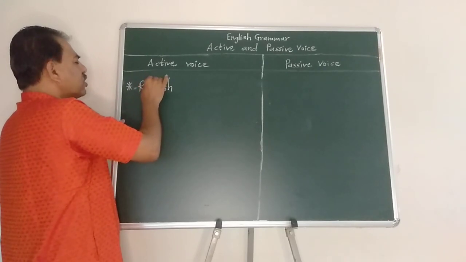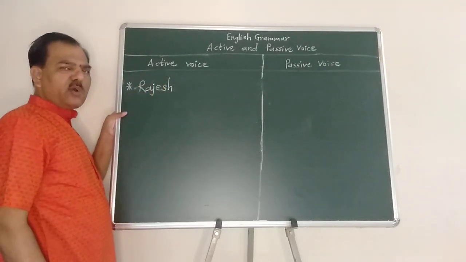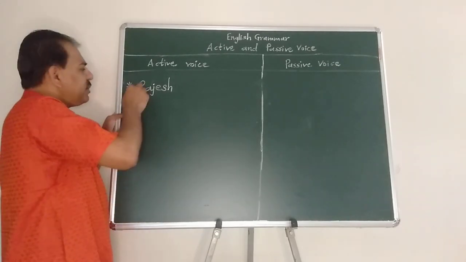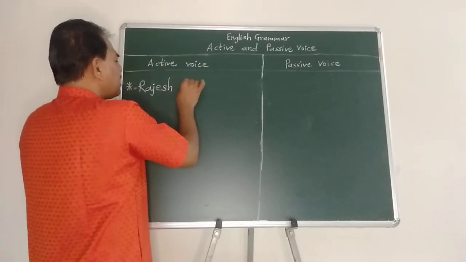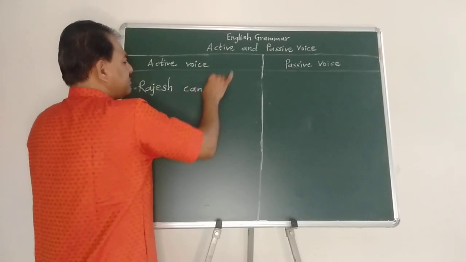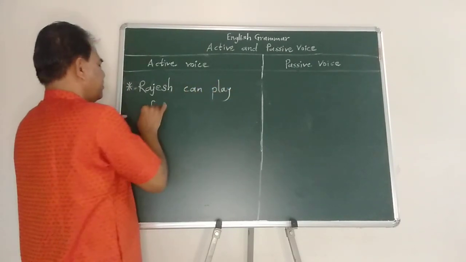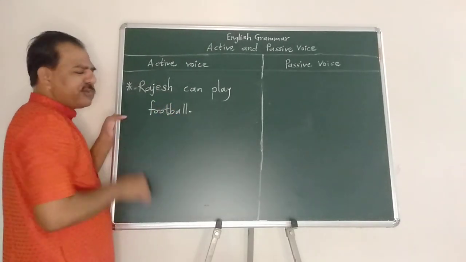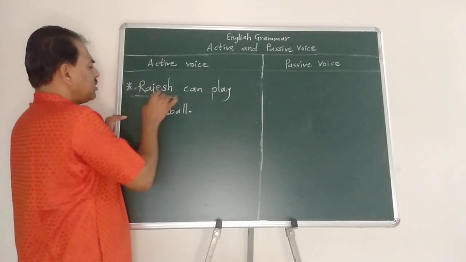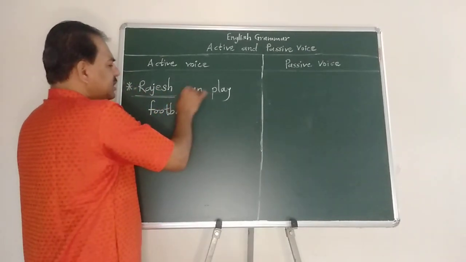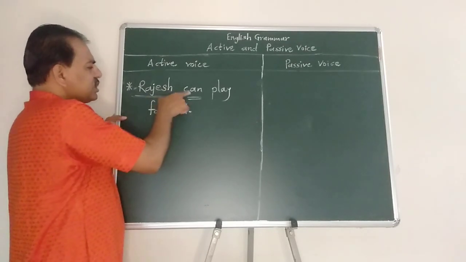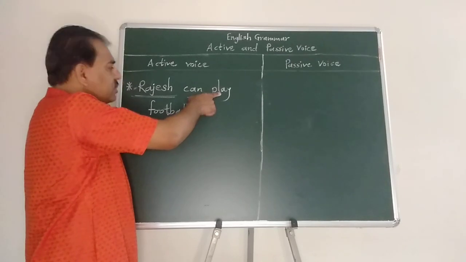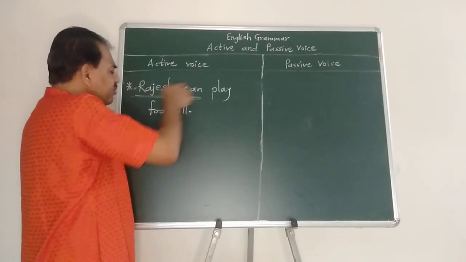When I want to focus on the ability of playing football, whose ability? Rajesh's ability to play football, I will say in this way: Rajesh can play football. So his ability of playing football is focused, and he is in the action. Here the modal auxiliary verb can is used with the base verb play. This is active voice. Rajesh can play football.